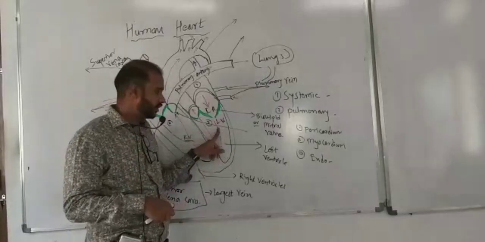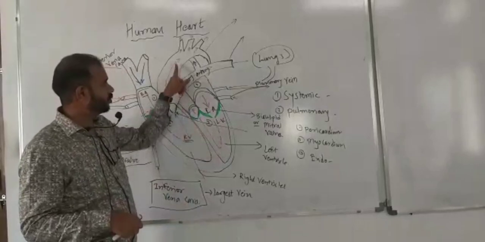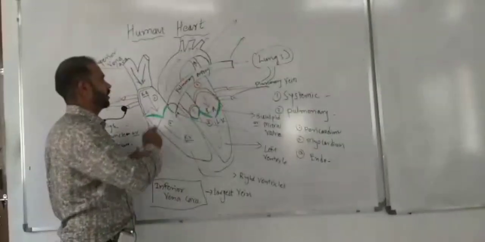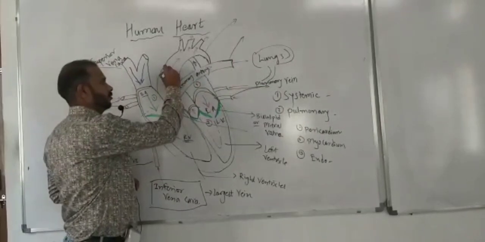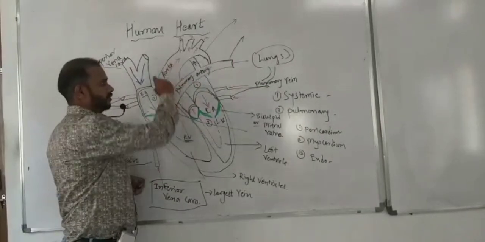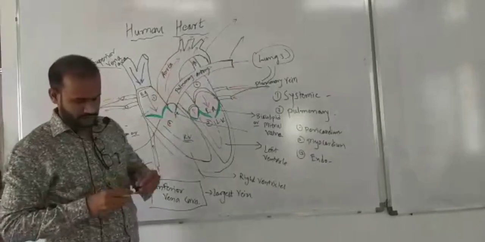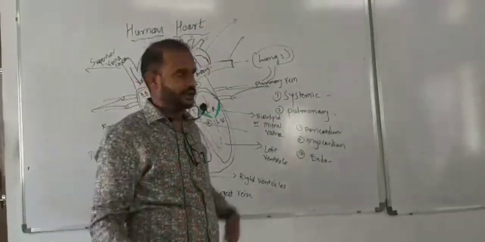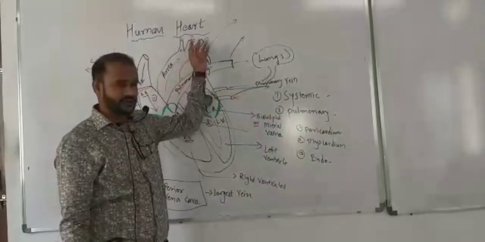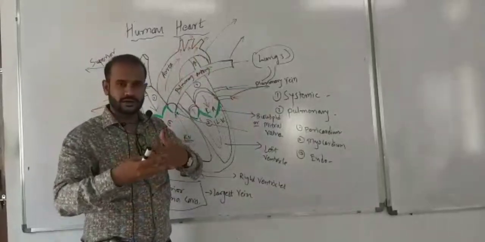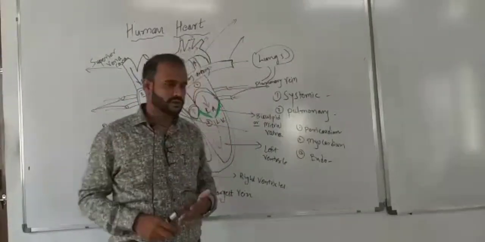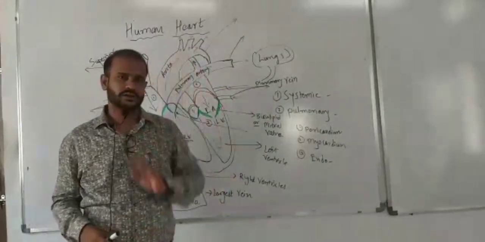From the left ventricle, it passes all over the body through the aorta. This is the main artery which carries oxygenated blood from the heart. And again, it gets branches to all over the body and oxygenated blood is provided.